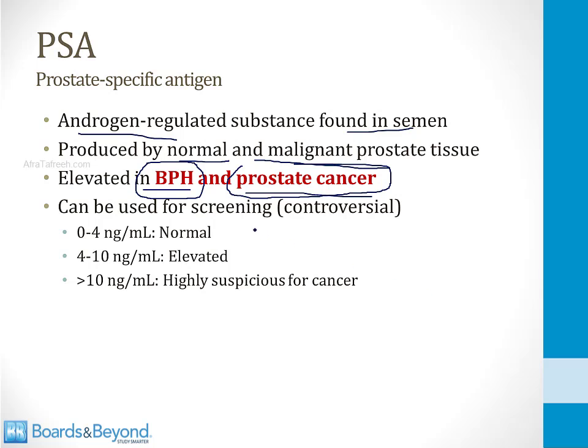Sometimes PSA is used for screening, but this is controversial because in some studies, the early detection of prostate cancer has not led to a survival benefit, meaning the PSA led to detection of cancer and treatment, but it may not have extended the life of the man in whom cancer was diagnosed. If you do use PSA for screening, the normal and elevated values are shown on the screen here. 0 to 4 is a normal value, 4 to 10 is elevated, and greater than 10 is significantly elevated. This is when it becomes highly suspicious that cancer may be present. When you do your clinical rotations, you'll find a lot of older men have a value between 4 and 10, and it's hard to know what to do with these numbers.